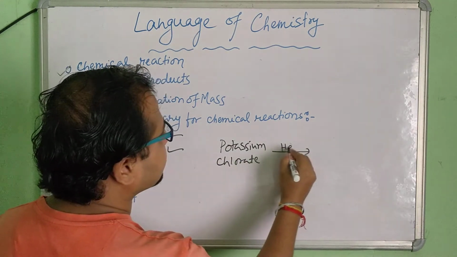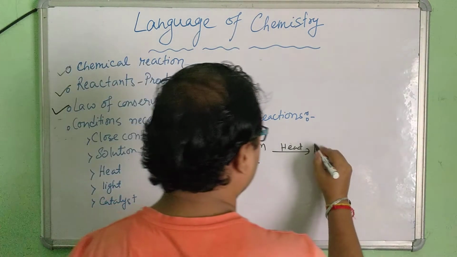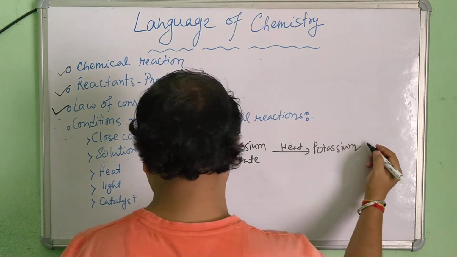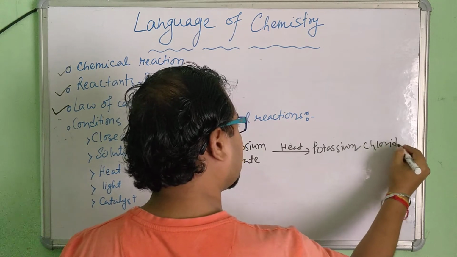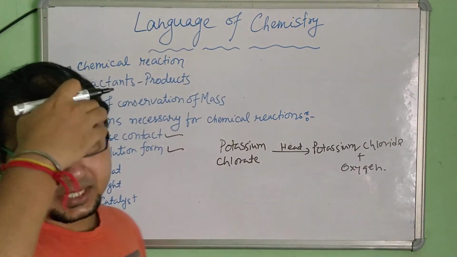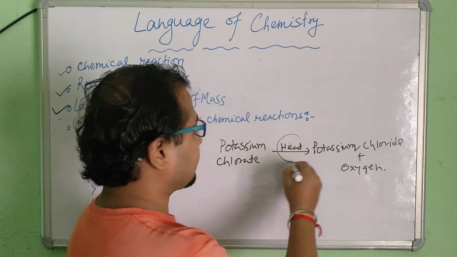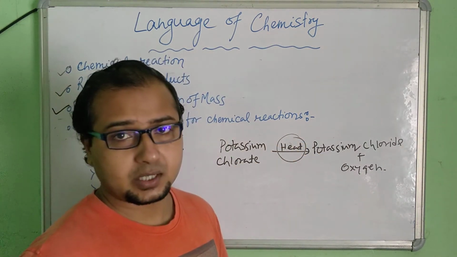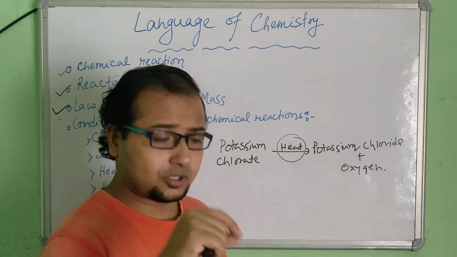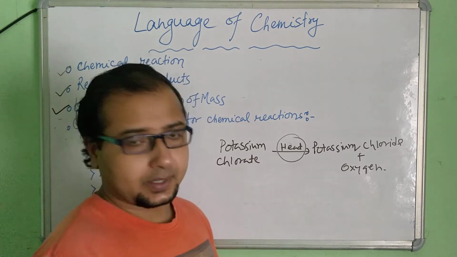it needs to be given heat, and then it is broken down into potassium chloride and oxygen. Okay, it breaks down into. So it is a chemical reaction that takes place when heat is required. Heat is given. Understood? In the laboratories also, many times in the school laboratories, we do some reactions. We put the chemicals in the test tube and then we heat it over the spirit lamp. So heat is required in some cases.